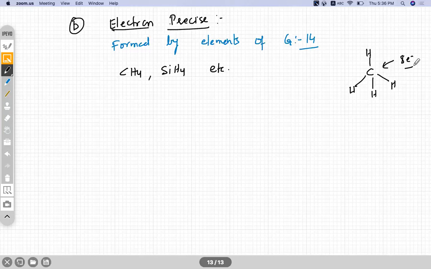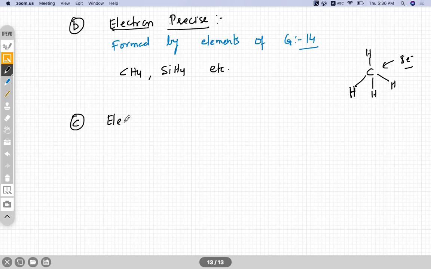What is the hybridization? What is the geometry? Geometry, shape, same, because there is no lone pair. Correct?